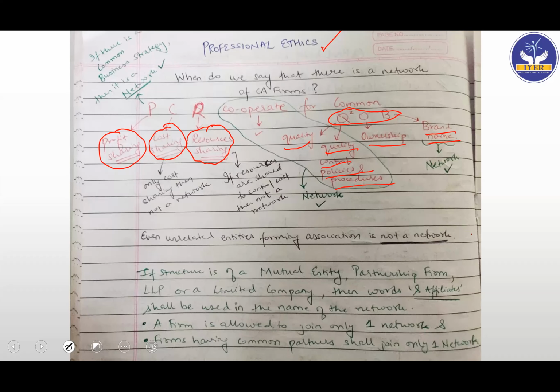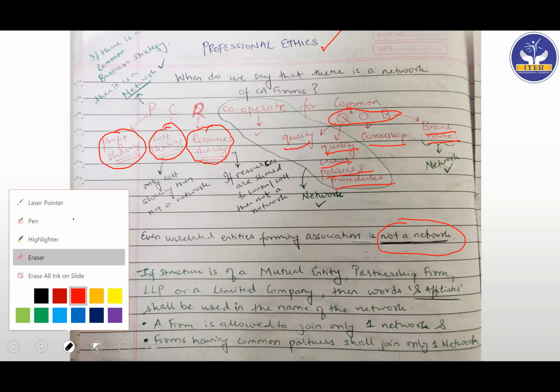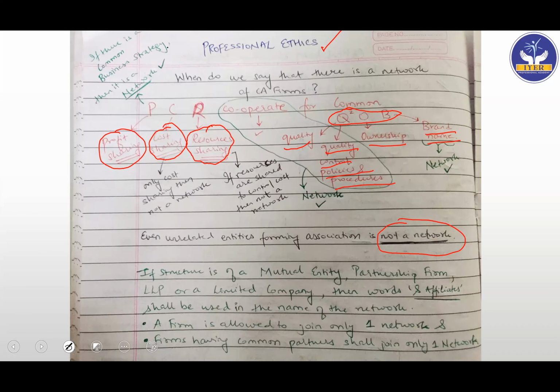Then after that, even unrelated entities forming an association is not a network. Just because unrelated entities form an association, we cannot say that they are part of the network. Now, what they have made very clear is that if there is a common business strategy, then there is definitely a network in place. Let me underline with green only, so that green will be for permissible and red is for non-permissible. So there is this common business strategy. Next they're saying if they are working under a common brand name, then again that will be a network.